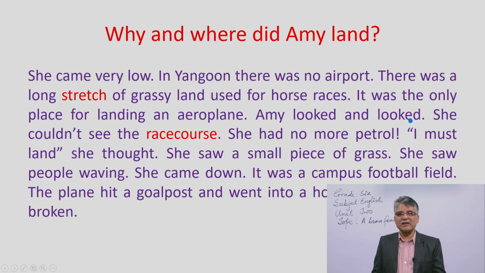Amy looked and looked. She was looking at other places as well, because she was not sure whether she could land on that place. That's why she was looking and looking. She looked and looked. She could not see the race course there. You know the meaning of race course? The course related to race. But she was not getting any race course there where she was intending to land.